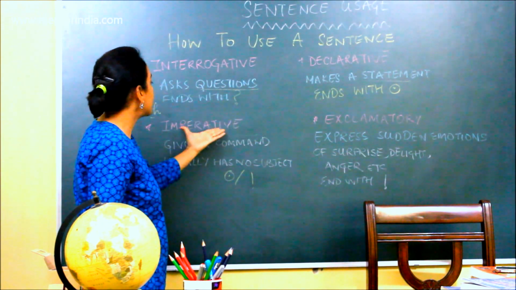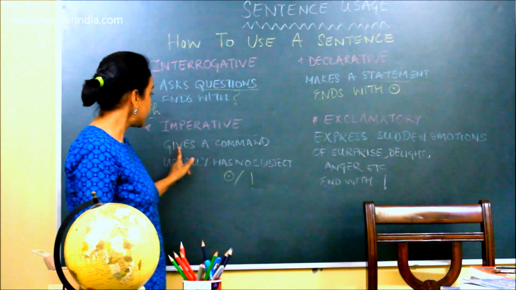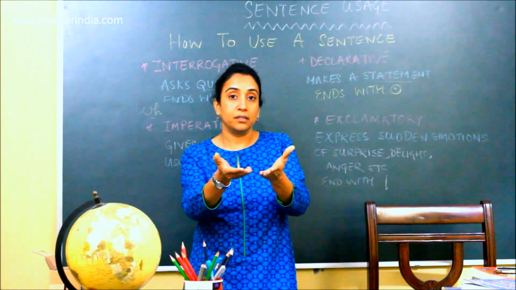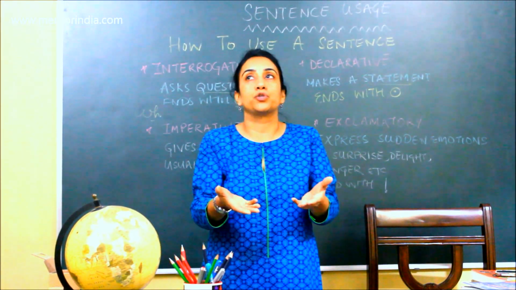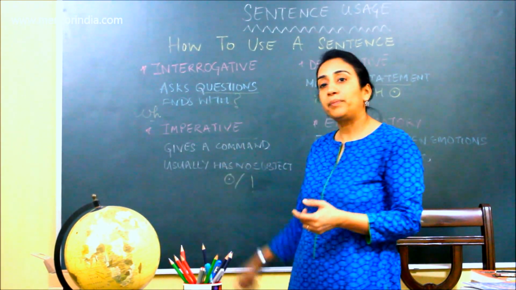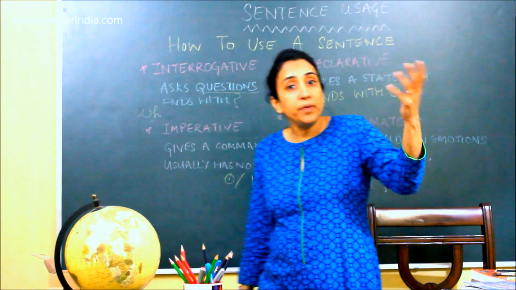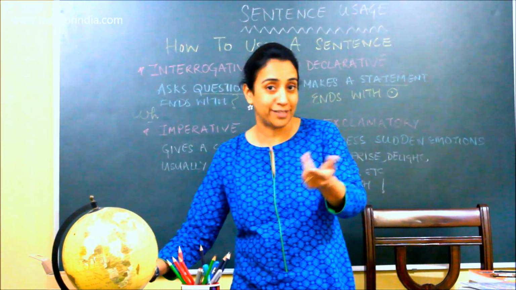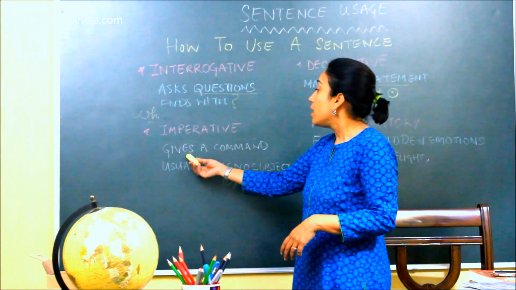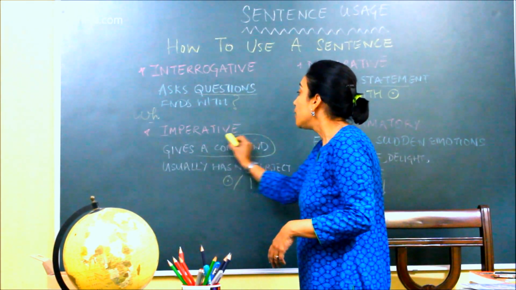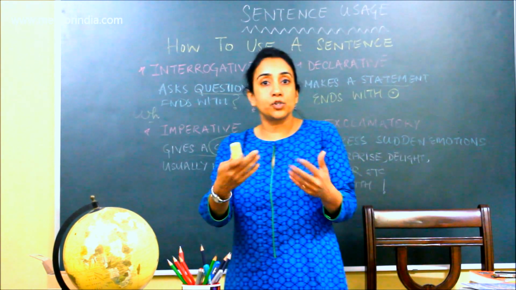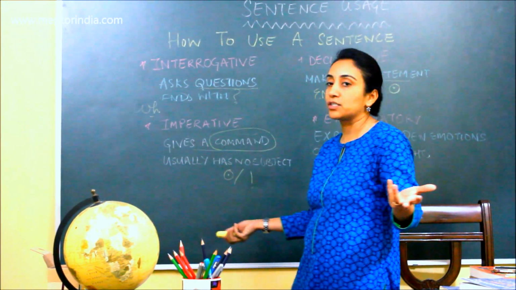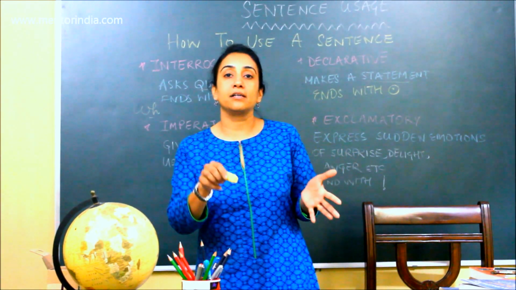Now, then comes imperative, a sentence which is spoken by a person to someone that he wants to give a command to. It says, please shut the door. Open the window, it is very hot. Don't make noise, as we are generally told by the teachers in schools. Now, it is a command which is given to others, could be to one person or could be to a group. And it usually ends with a full stop or an exclamation mark.